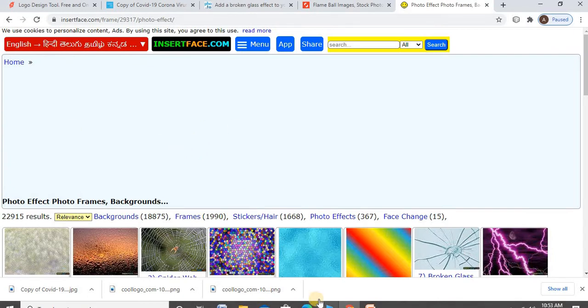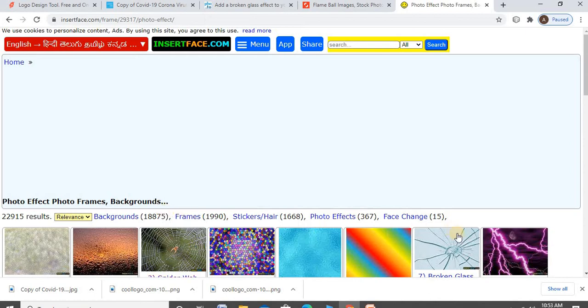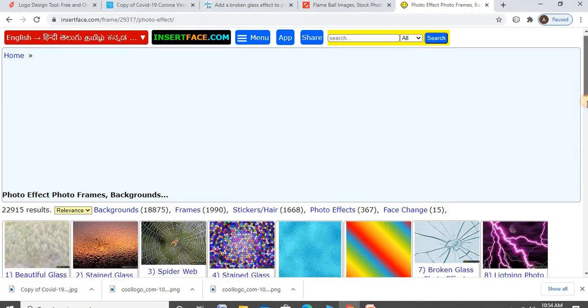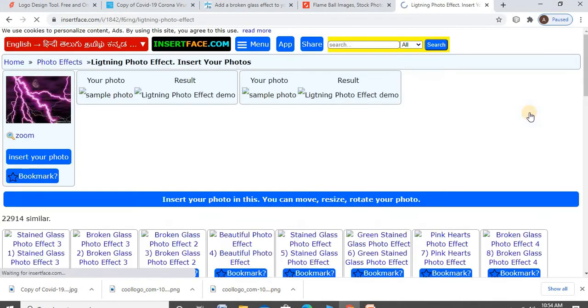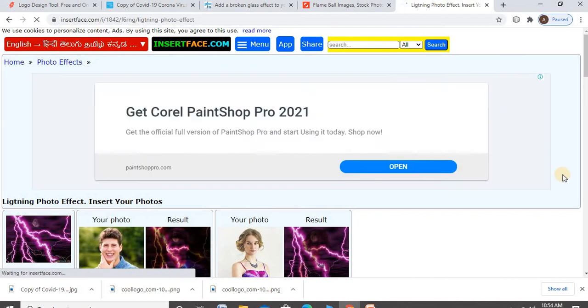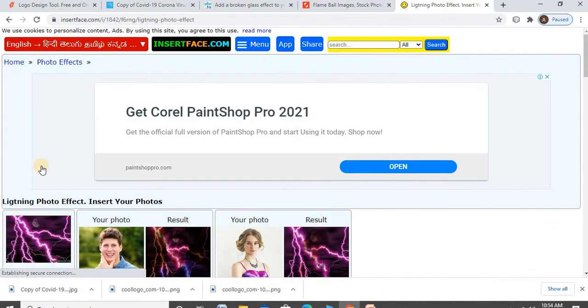Go there, choose any effect you want. Insert a photo.